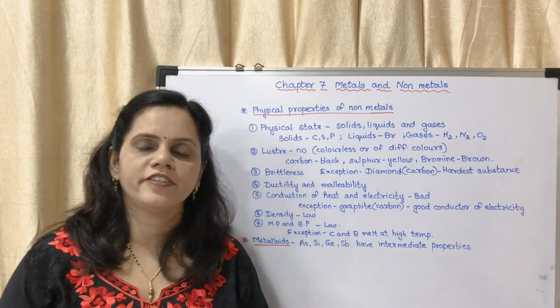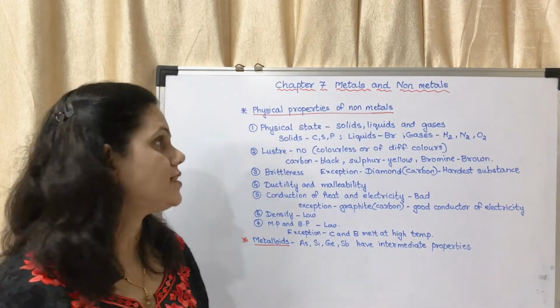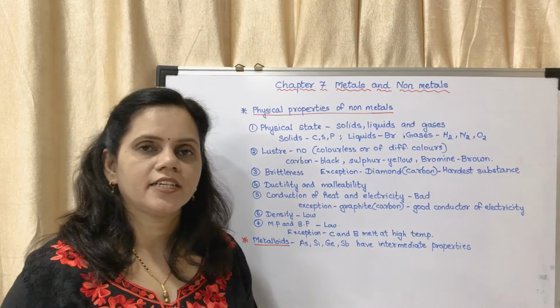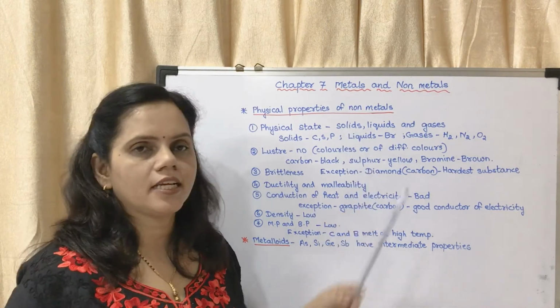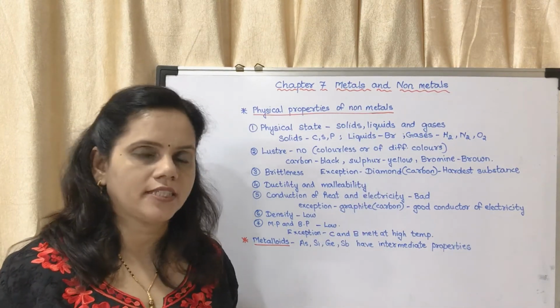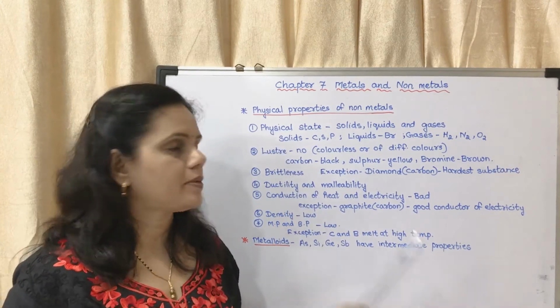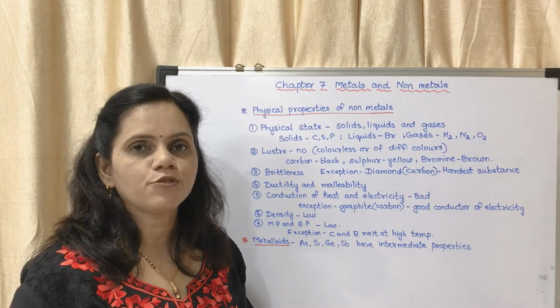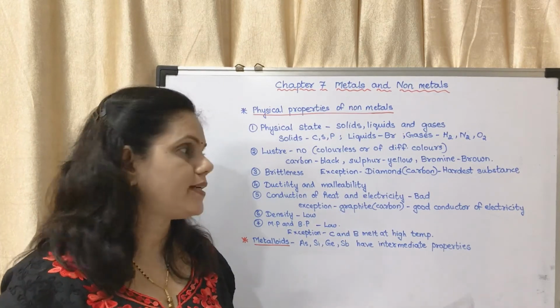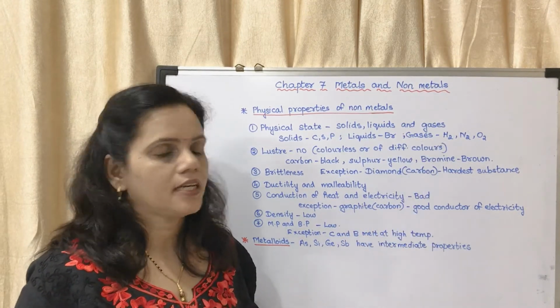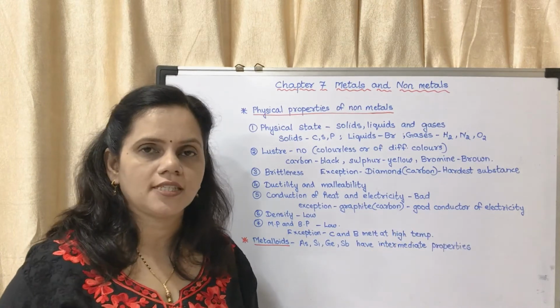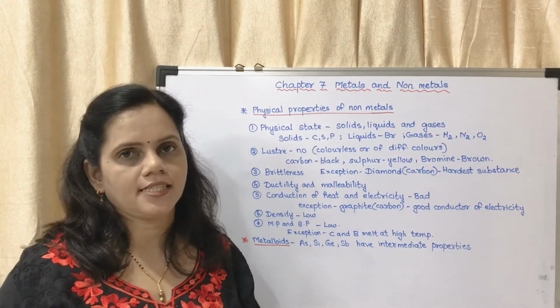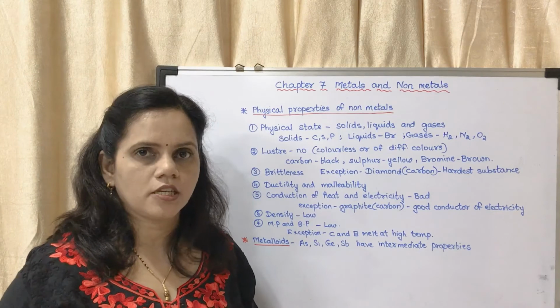Now the next is about physical properties of non-metals. The physical state: they generally occur in solid, liquid or gaseous state. There are all the three states. Solid examples are carbon, sulfur and phosphorus. A liquid example is bromine, which occurs in a liquid state. The gases include hydrogen, nitrogen, oxygen, etc. They occur in gaseous state. These are all non-metals.